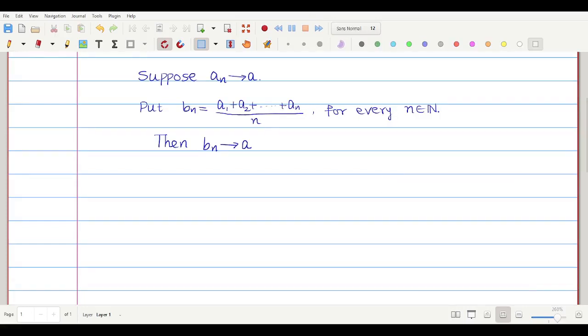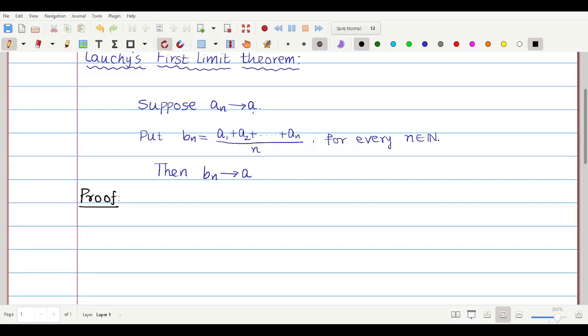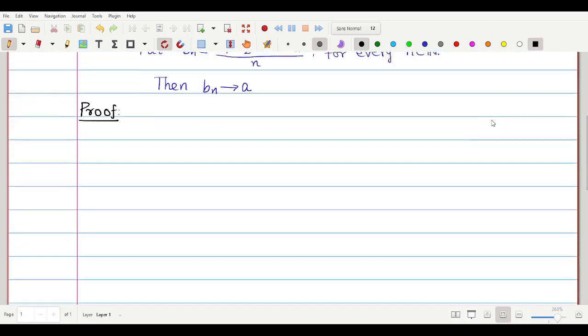So I'll take the proof. First I divide this into two cases. The first case is a equal to 0, and the second case is a not equal to 0. So case 1: let us assume a equal to 0.